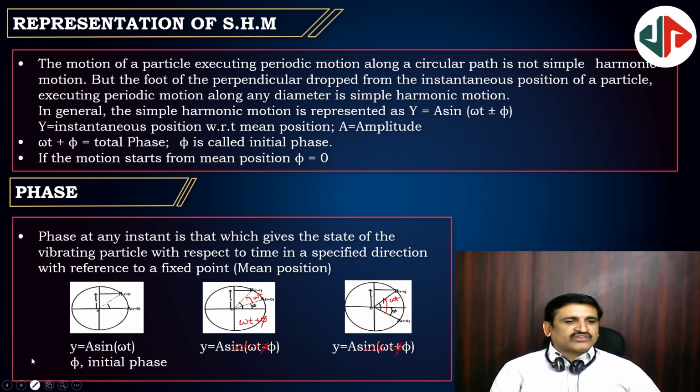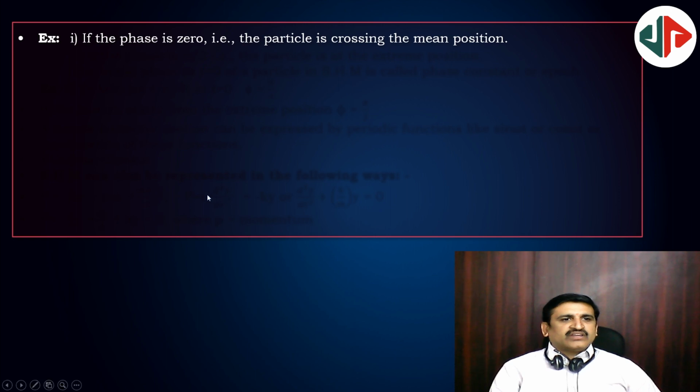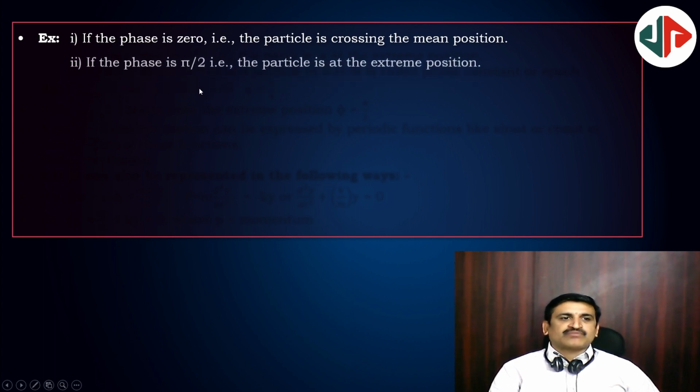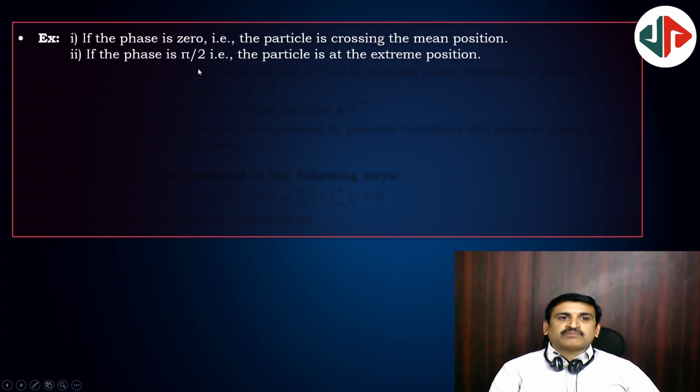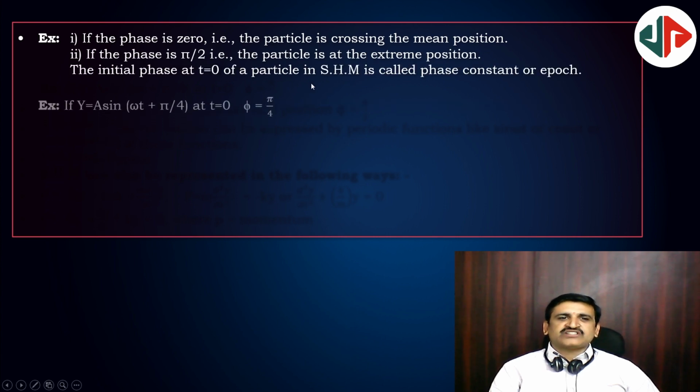Next, the sine function. If the phase is 0, the particle is crossing the mean position. If the phase is pi by 2, the particle is at the extreme position.